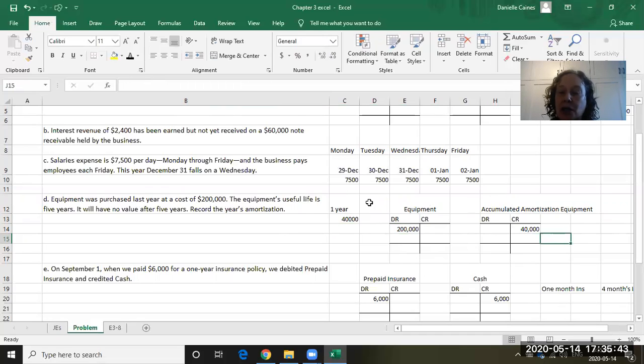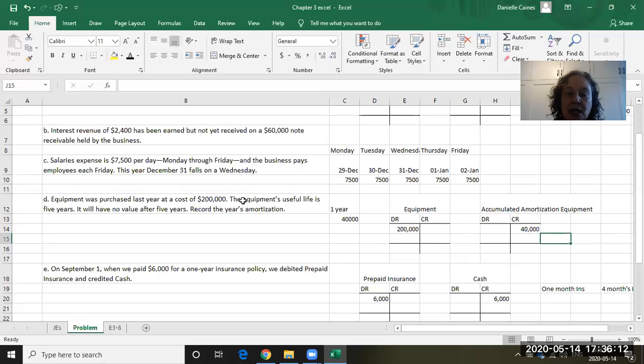But notice that you do not use the asset account, the equipment account. You use its companion. It is an asset account, unlike other asset accounts that have debit balances, because it is a companion to the equipment account. So you would always show it along with the equipment account. Don't make the mistake of calling it a liability account because it's a credit account. It is really an asset account. It's a contra companion account.